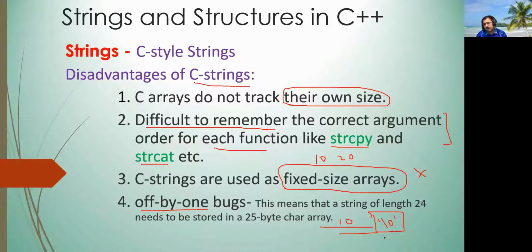If it is 20, then it will be 21. So the actual string is always off by one: the total size is 11, but the actual size is 10, and the 11th one is the null character. This sometimes causes confusion, and you will have to remember it yourself.